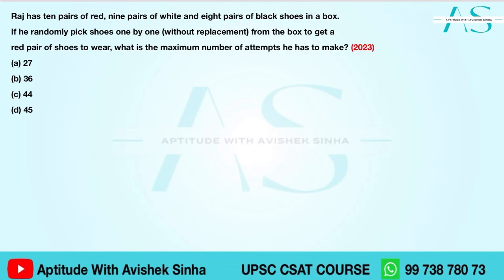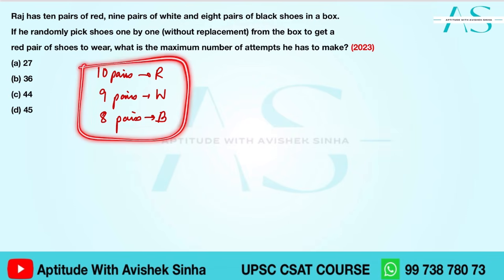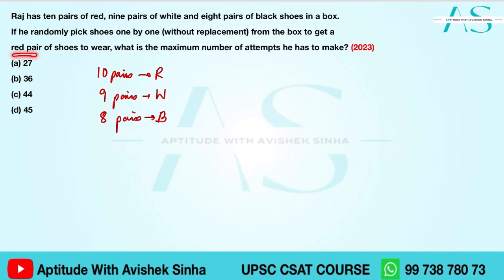Raj has 10 pairs of red, 9 pairs of white, and 8 pairs of black shoes to wear. If he randomly picks up shoes one by one and not pair, without replacing them in the box, and he wants to get a red pair of shoes to wear, what is the maximum number of attempts he has to make in which he is actually sure that he would be getting the red pair of shoes?